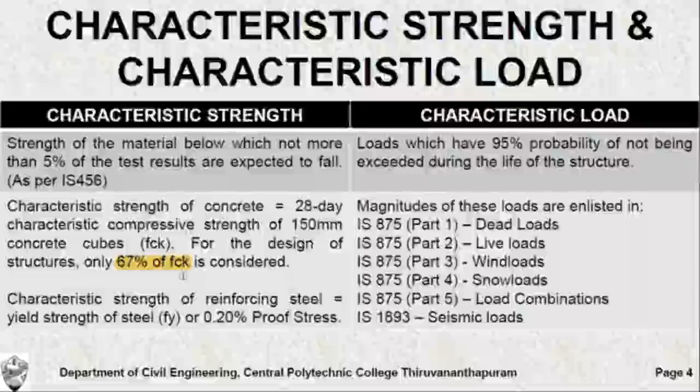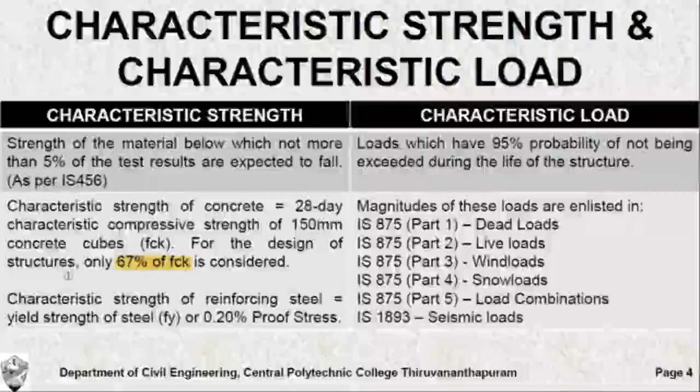Why? Because it is very difficult to ensure complete quality control in the construction of concrete structures, unlike the construction of concrete cubes in laboratory conditions. So unlike the cubes having a strength of fck, it is difficult to ensure fck strength in large structures. So we take only 67% of fck.